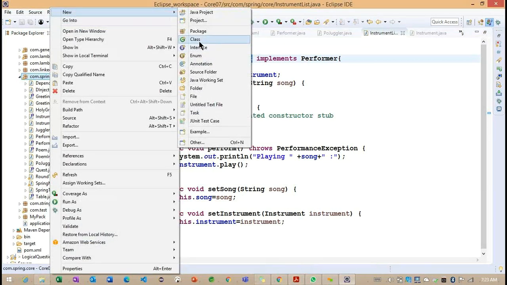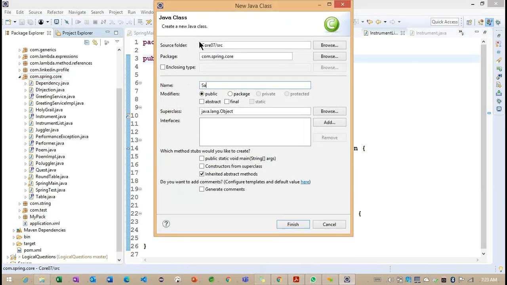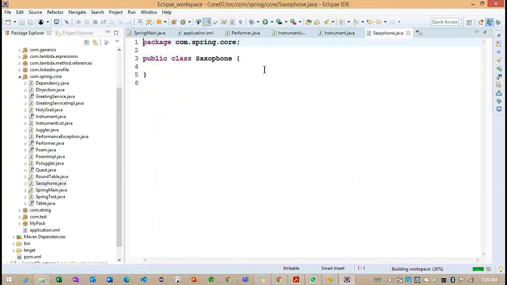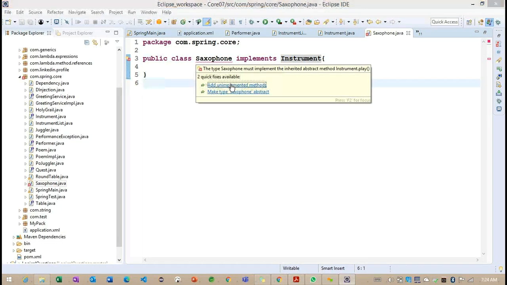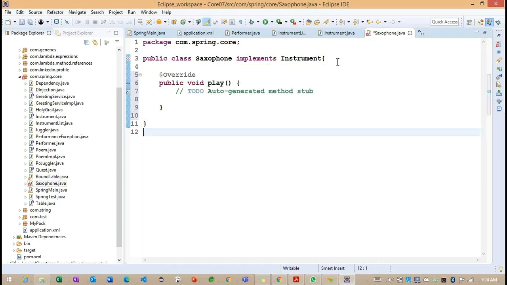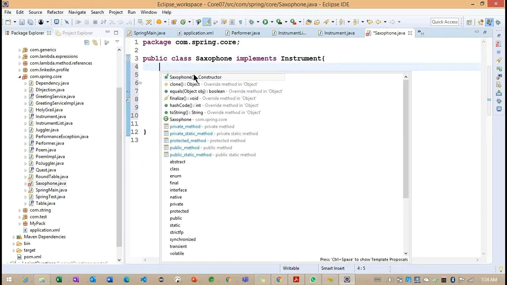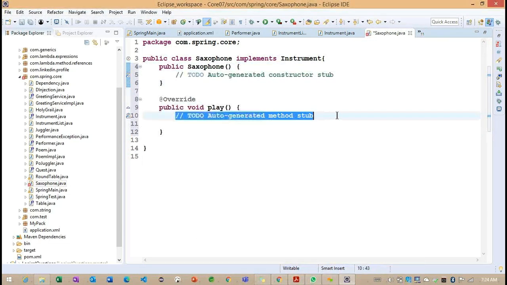I want to write a class called Saxophone. Saxophone is our implementation of Instrument. Let me add the method called play, and here I want to define one default constructor.